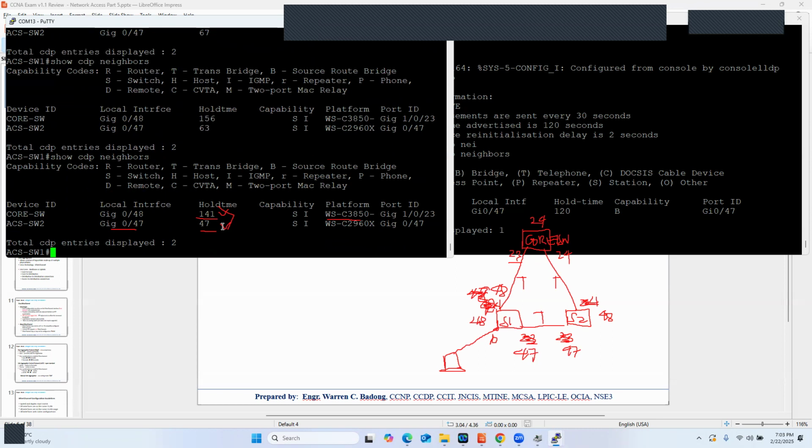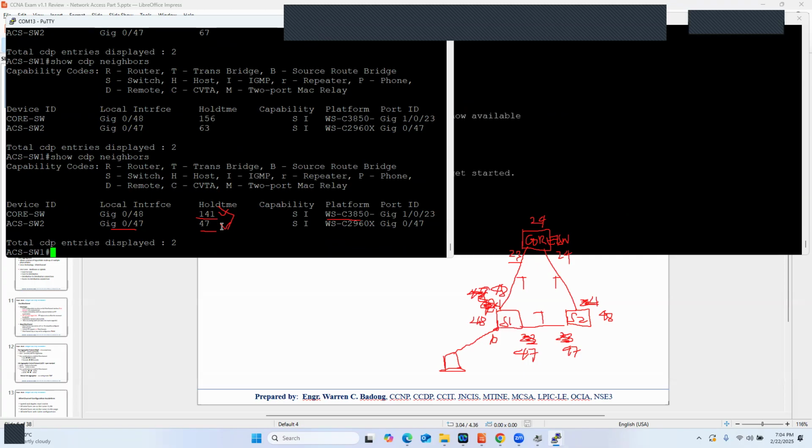Actually, switch 2 is still sending CDP and LLDP packets. However, switch 1 is no longer receiving; it will simply drop those received CDP and LLDP packets.